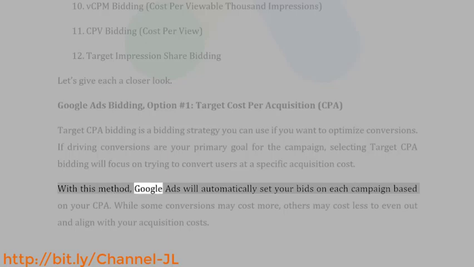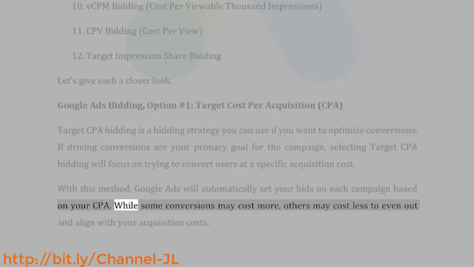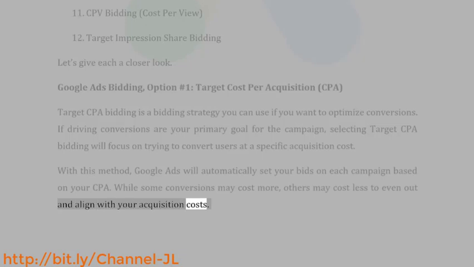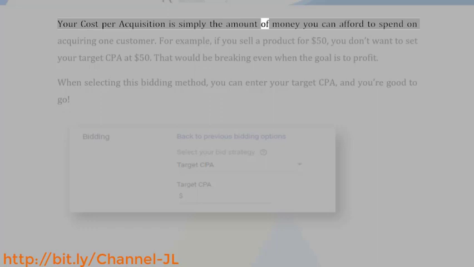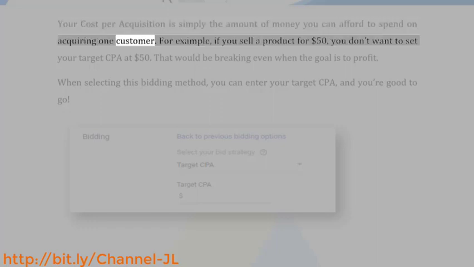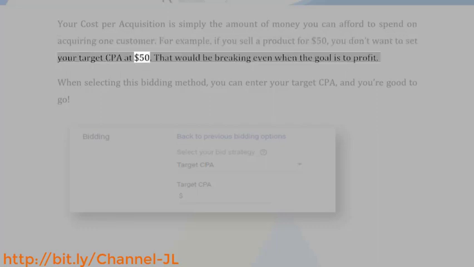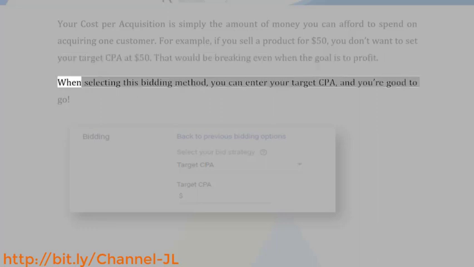With this method, Google Ads will automatically set your bids on each campaign based on your CPA. While some conversions may cost more, others may cost less to even out and align with your acquisition costs. Your cost per acquisition is simply the amount of money you can afford to spend on acquiring one customer. For example, if you sell a product for $50, you don't want to set your target CPA at $50. That would be breaking even when the goal is to profit. When selecting this bidding method, you can enter your target CPA, and you're good to go.